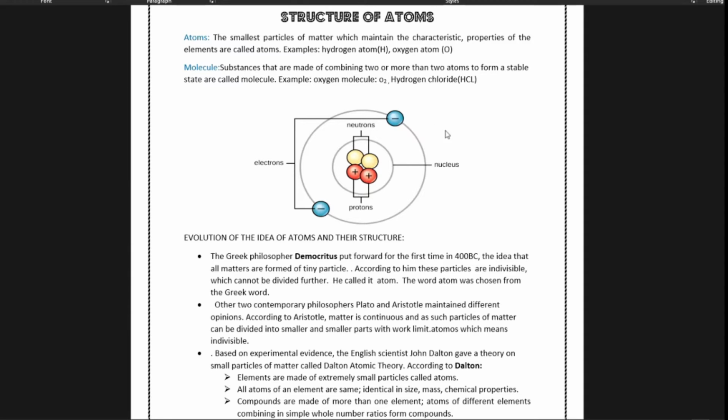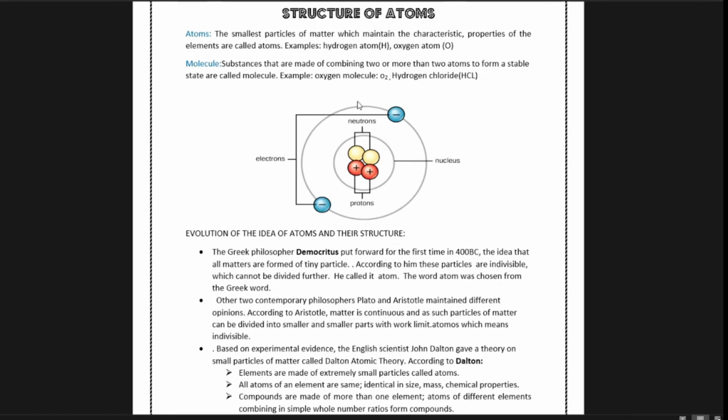Here is the structure of an atom. The neutrons and protons make the nucleus here. The protons are positively charged and electrons are negatively charged. The electrons revolve around the nucleus. So an atom is the smallest particle of matter. These atoms can make compounds that may have different elements or the same elements.